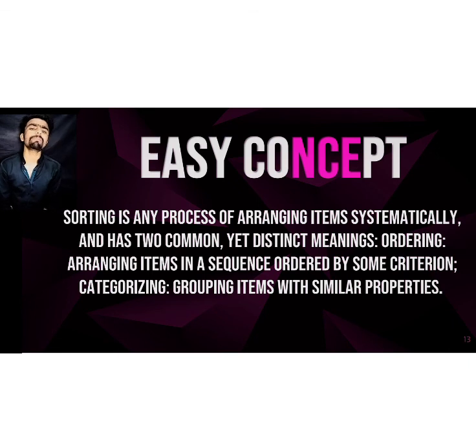The easy concept of sorting is any process of arranging items systematically, and it has two common yet distinct meanings. Ordering: arranging items in a sequence ordered by criterion. Categorizing: grouping items with similar properties. So we arrange the items in a similar way, so they can be accessed easily.